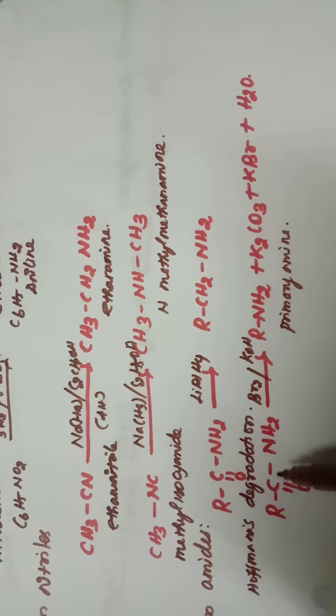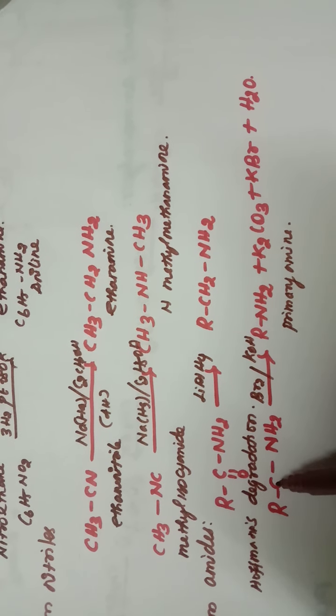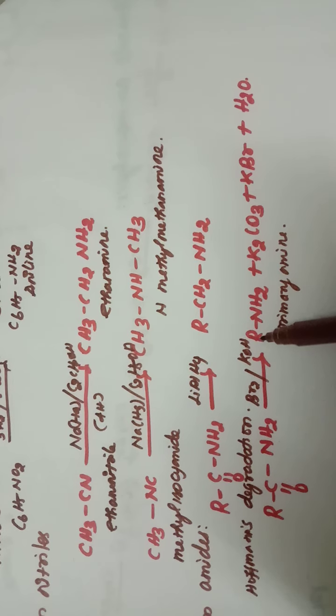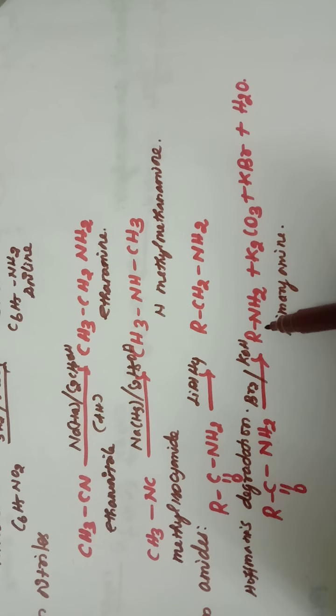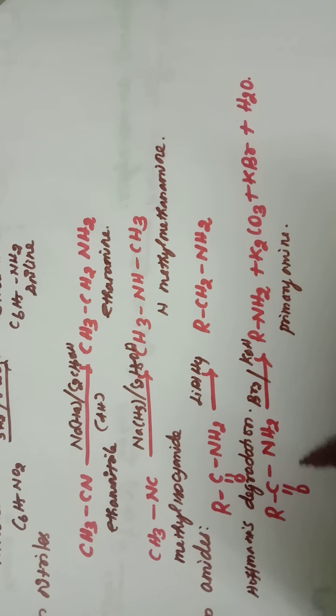So here one R group, an alkyl group, and one carbonyl group are present, but in the product only one alkyl group is present. Here one carbon atom is less than the parent amide.